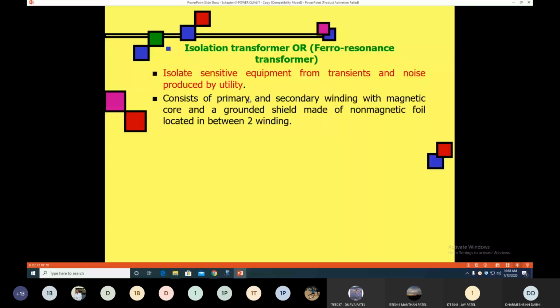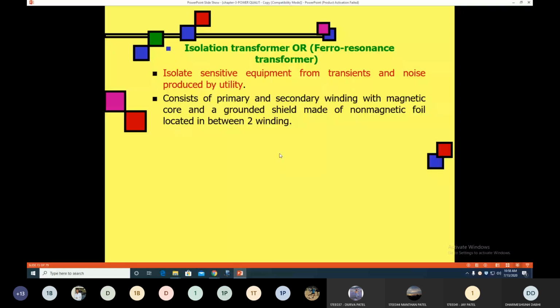Basically this transformer consists of two windings like a normal transformer, primary and secondary winding with a magnetic core, but with the extra feature of a grounded shield, made of non-magnetic material and located between the two windings.